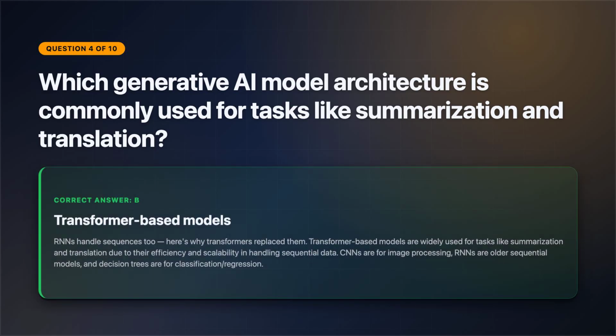Here's why transformers replace them. Transformer-based models are widely used for tasks like summarization and translation due to their efficiency and scalability in handling sequential data. CNNs are for image processing, RNNs are older sequential models, and decision trees are for classification and regression.